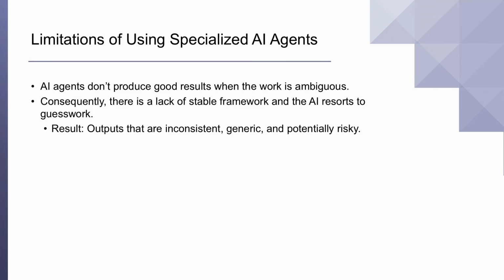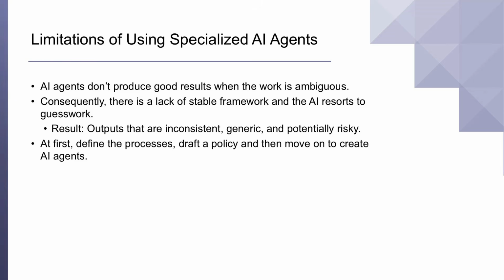This leads to outputs that are inconsistent, too generic, and potentially risky. The agent might confidently complete the task, but its output could fail to meet your expectations. Essentially, missing rules force the AI to make assumptions to fill the gaps, and these assumptions are the root of errors. So, we first define the processes, draft a policy, and then move to create AI agents.